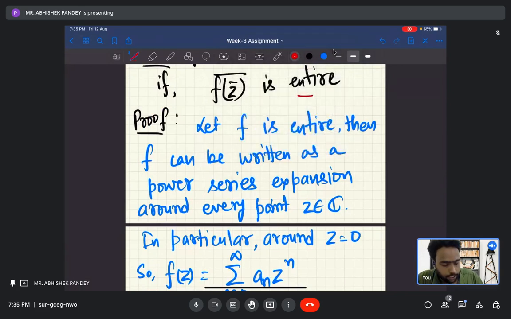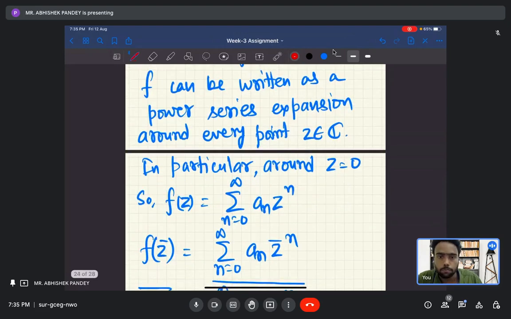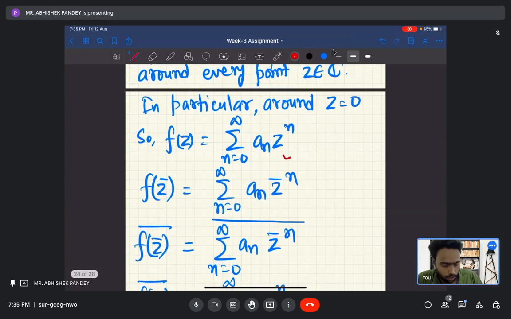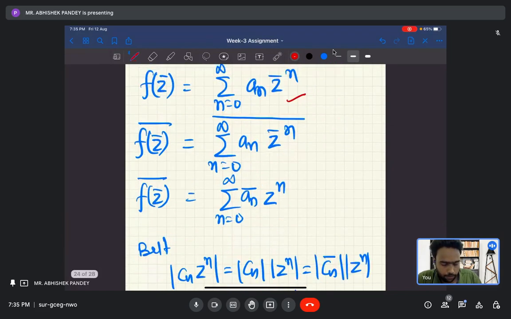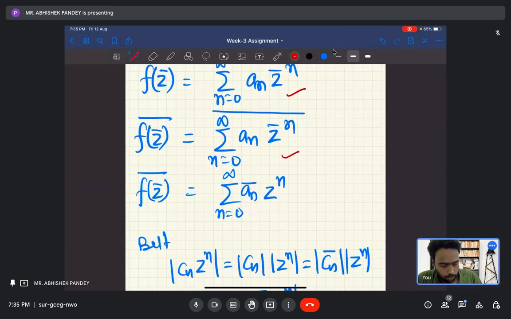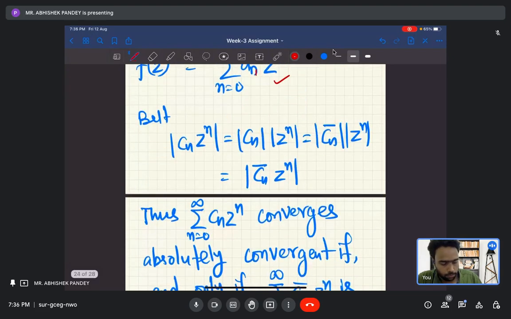So let f be an entire function, then f can be written as a power series expansion around every point z belongs to C. So in particular, I will take that point as z equals 0, okay? So f z is equal to this. Now f z bar is this. f z bar to the power whole bar is this, okay? So this will be nothing but the sum of a n bar z to the power n, okay? And from this you can see that mod c n z to the power n is nothing but mod c n bar z to the power n, okay?